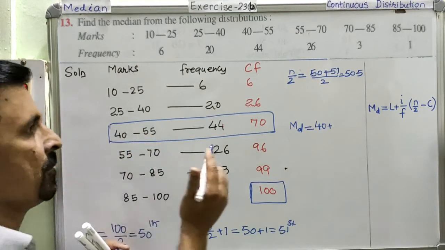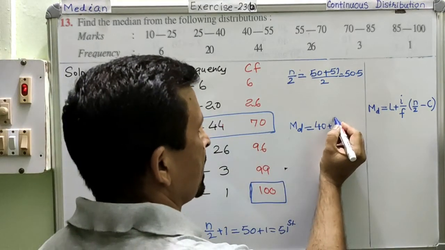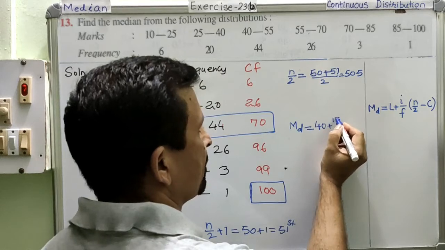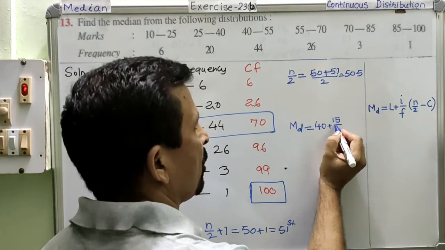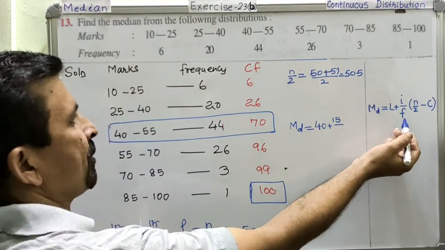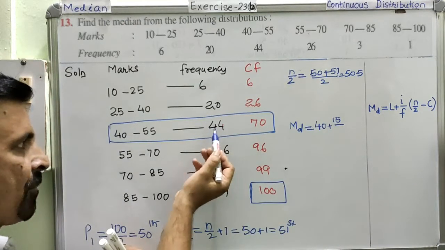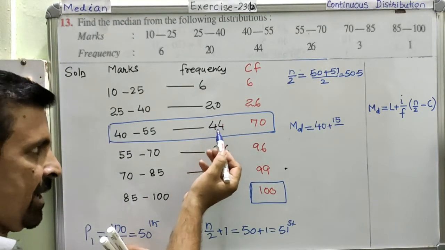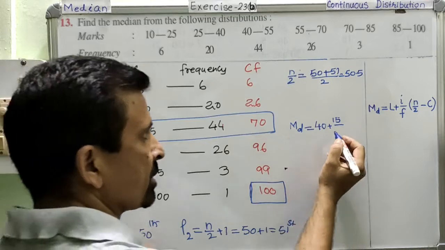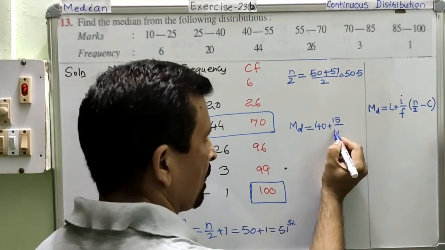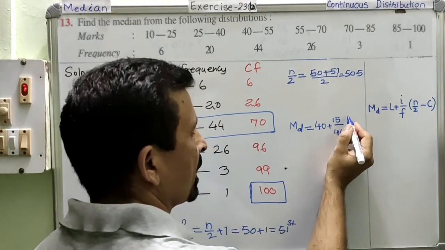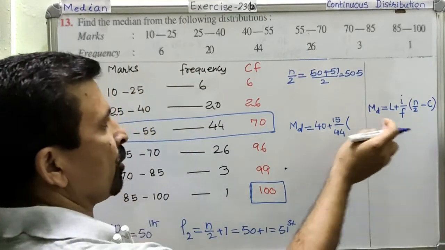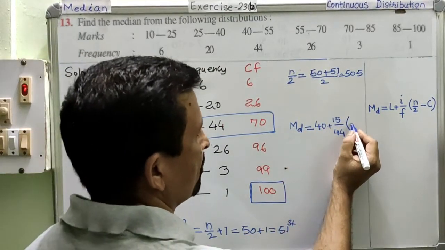And this width is 15. Hope I am clear. Now f, the frequency of that class interval. What is the frequency of that class interval? 44. Am I clear? Now n over 2 you have calculated as 50.5.